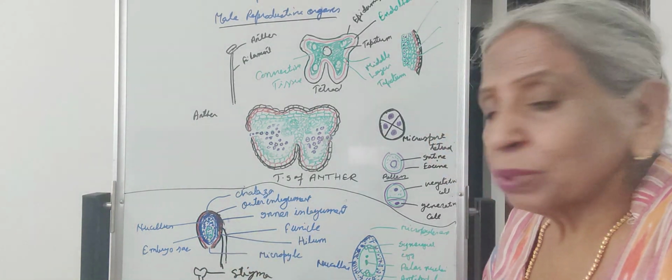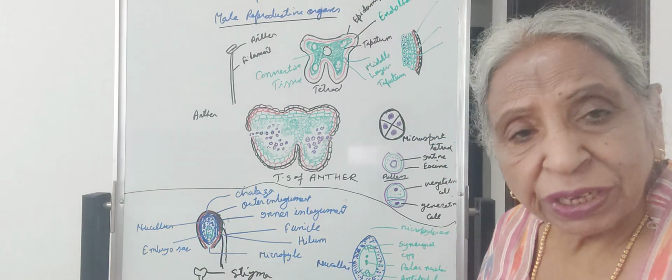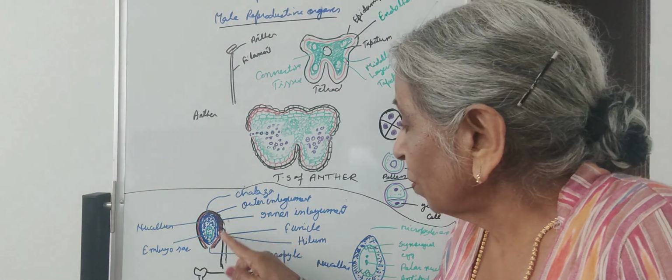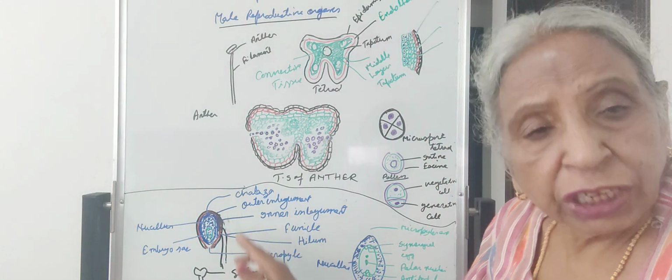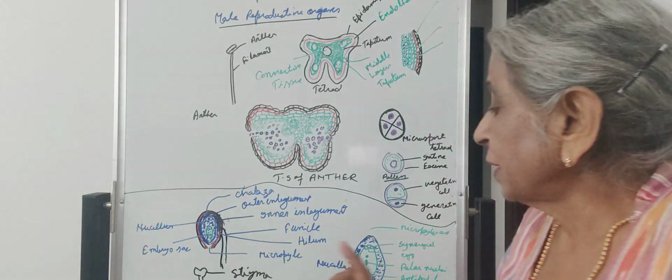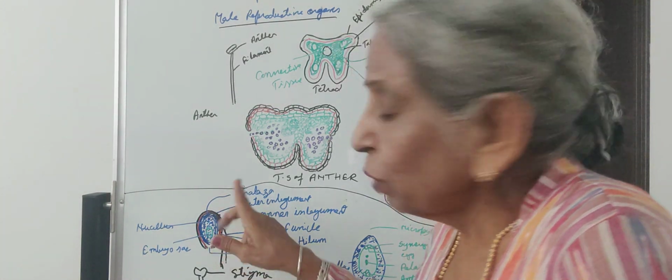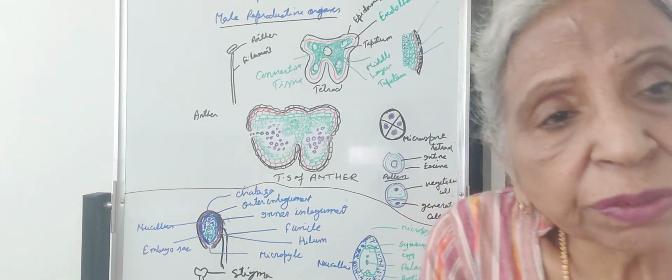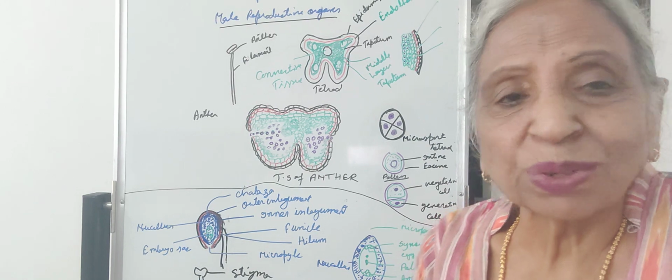It is attached to the placenta by a stalk which is called the funicle. The place where the stalk of the ovule is fused with the integument of the ovule is called the hilum. And the ovule has two coverings, outer integument and inner integument, which are further converted into the seed coats.